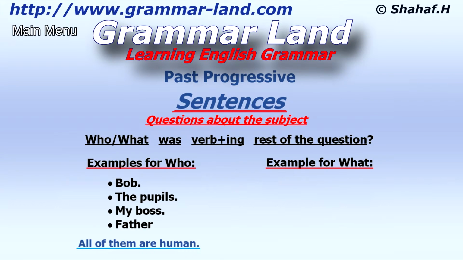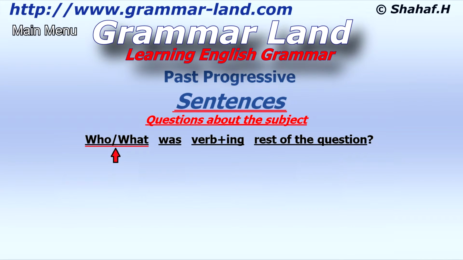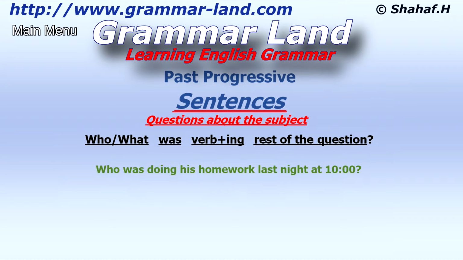Example for subject in which we use what: the lion, this table, my bike, your bed, etc. Not human. After the who, or the what, comes the verb to be was. We always use was in the question about the subject. Never were. Then comes a verb plus ing, and the rest of the question. Example: who was doing his homework last night at 10 o'clock? Pay attention that we always use was.